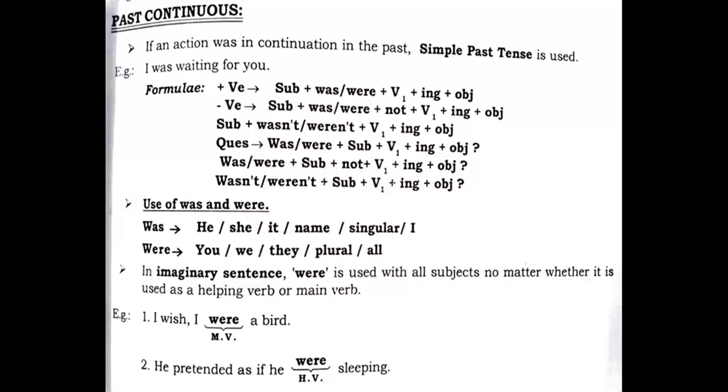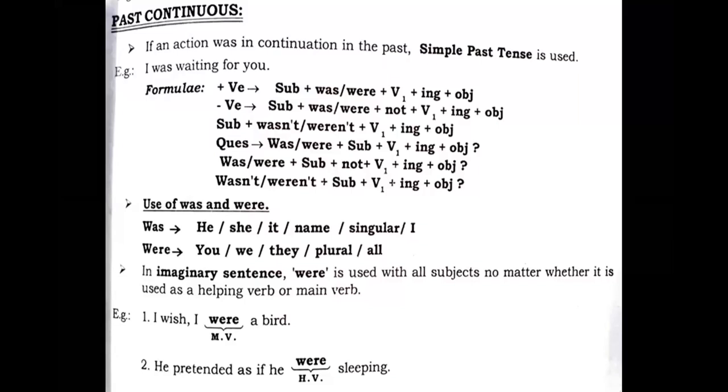Only the verbs which denote a specific point of time which refers to the past, that is was and were, instead of is, am, are, right? And the rules will remain the same, students. You will have to just read them and practice them by writing in the notebook properly. And uses of was and were.